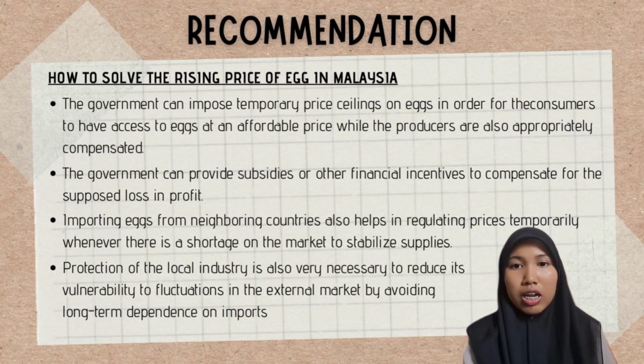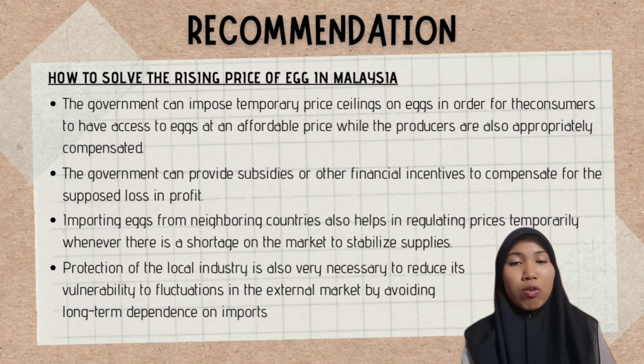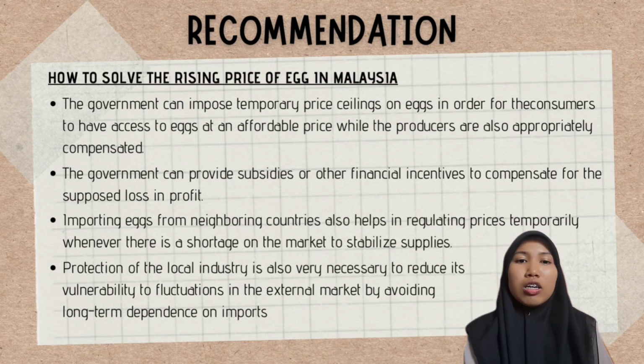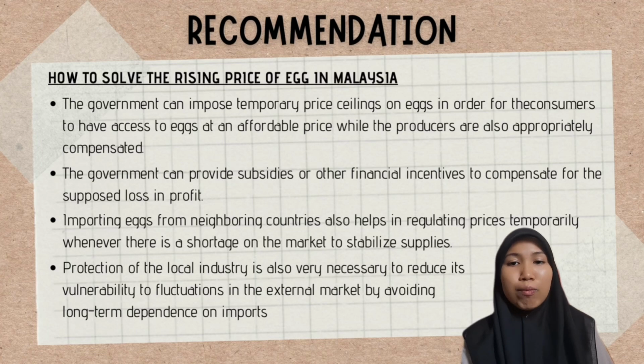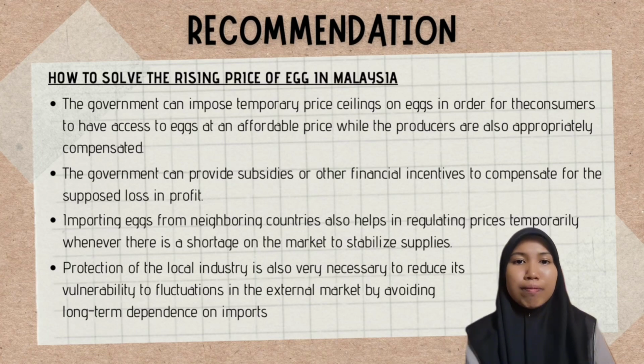For the long term, the focus should be on helping our farmers produce more eggs. The government can help by giving farmers subsidies, making poultry feed cheaper, and, the last one, teaching farmers better, modern ways to raise chickens. By supporting local farmers, we will reduce the need to rely on imports. This makes our egg supply more secure and stable.